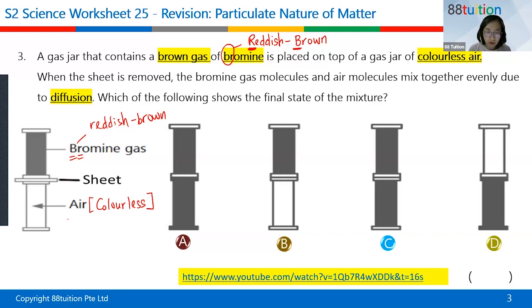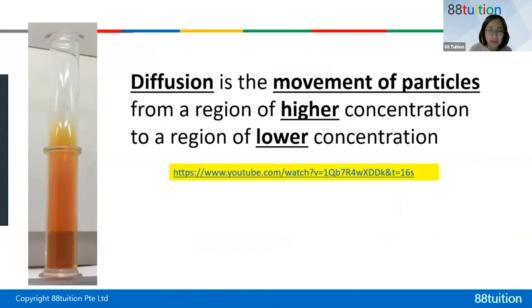Actually, most of you would know it's because of diffusion, so it's C. Those of you who came in earlier, I have shown you the video. If you came in late, you can watch this video on your own, you can click on the yellow YouTube link. It's an active link. It shows you the bromine gas diffusion. Diffusion basically is the movement of particles from a region of higher concentration to a region of lower concentration. This is slightly different from the question just now.